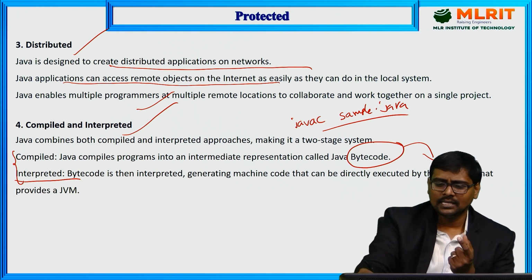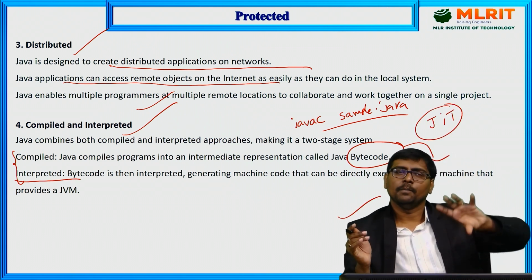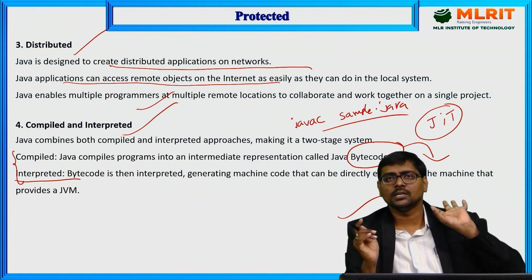But internally, a JIT just-in-time compiler is available, everything is available. Because of that reason also, Java becomes the most popular.